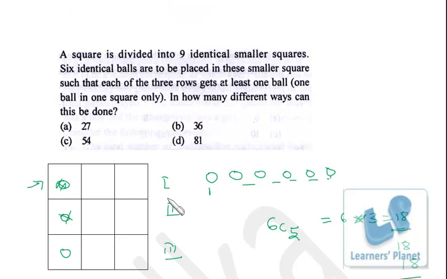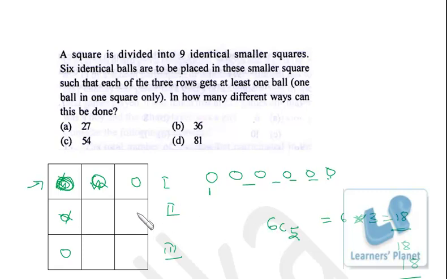I repeat, I pick up one ball, I put it over here in the first place, then I'm not putting anything anywhere else in this row, right? So one ball is here, and the remaining 5 balls are placed over here. From 6 we need to select 5 places, so in all there will be 6 options. Again, for the second case I'm putting one ball in this row and nothing here. Again the same thing, and for the third case the same thing, right?